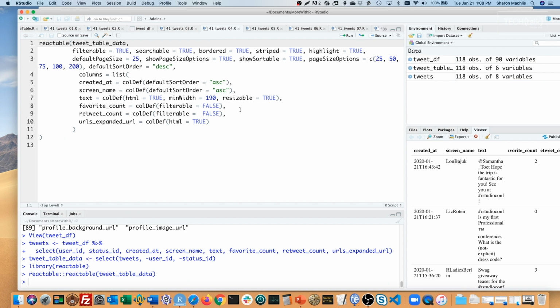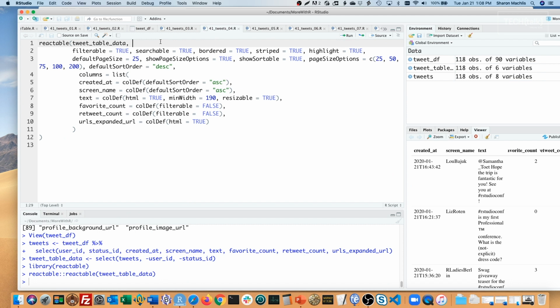I turned off the filter boxes for favorite count and reply count. That's because, unfortunately, reactable filters don't understand that those columns are numbers and will filter them as character strings. Now don't worry, reactable sorts number columns properly, it's just those filter boxes that are a problem. That's the major drawback to reactable compared with the DT package. But sorting numerically is enough for me for this purpose. So let's go back and see what this looks like.